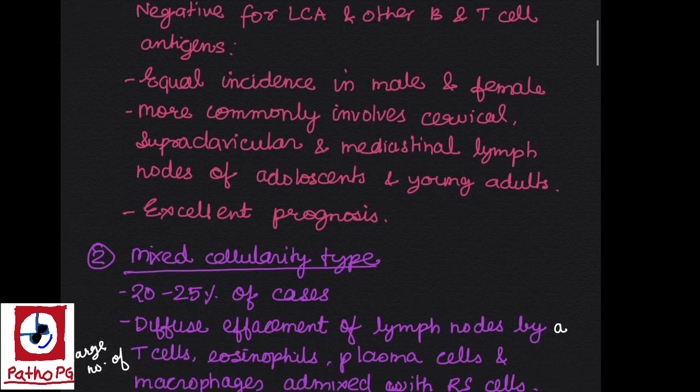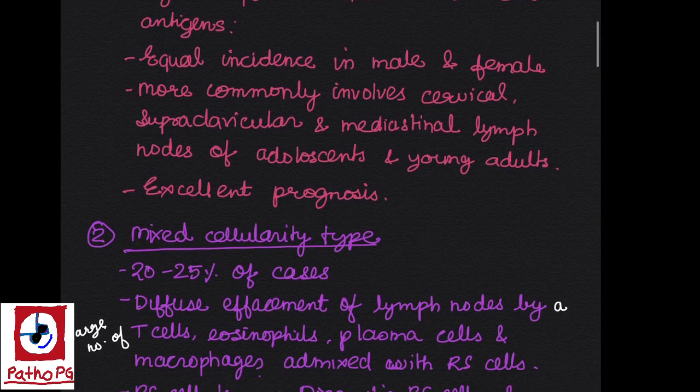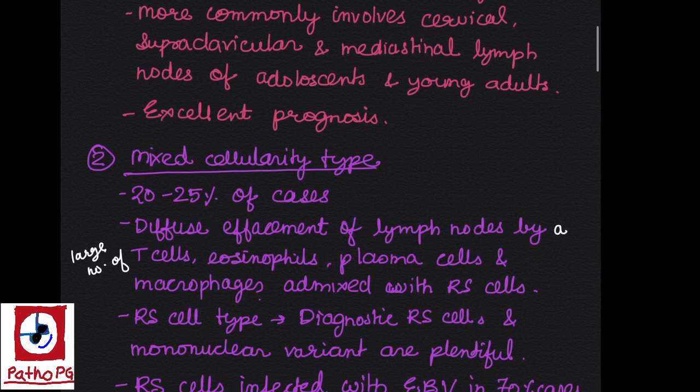Next is mixed cellularity type Hodgkin lymphoma. It comprises 20 to 25% of cases. So it is the second most common type of Hodgkin lymphoma. Morphologically, there is diffuse effacement of lymph nodes by a large number of T cells, eosinophils, plasma cells, and macrophages admixed with Reed-Sternberg cells. So mixed cellularity derives its name from the large number of reactive background cells.